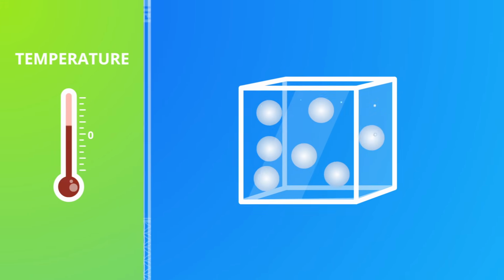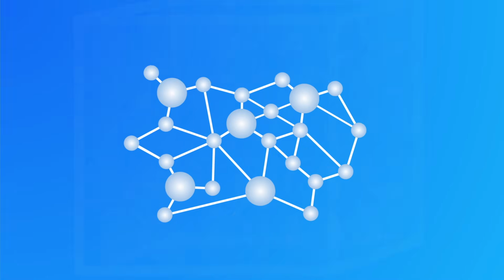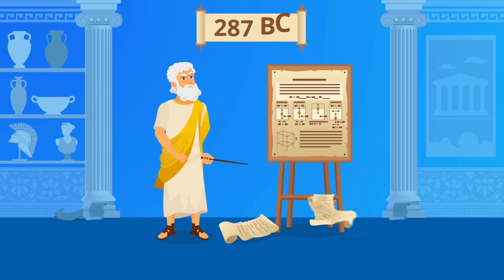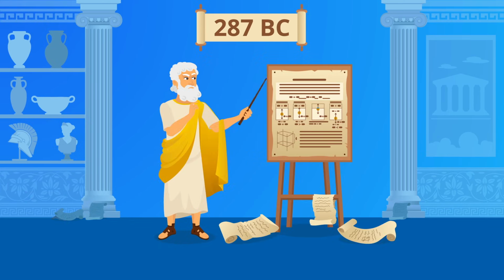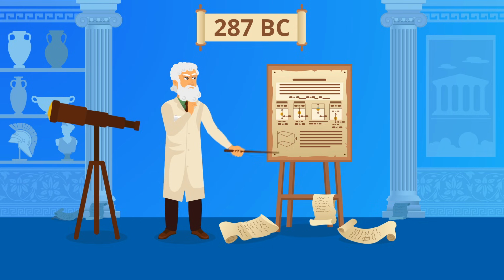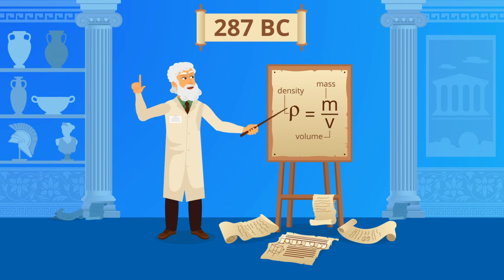The density of an object can even be affected by temperature and pressure, as this changes the way the atoms and molecules bond to each other. With so many things to account for, you might be wondering how you're supposed to figure all this out. Turns out, Archimedes, a Greek mathematician, was wondering the exact same thing. He defined the properties of density and invented a handy formula so that you and I could figure out density